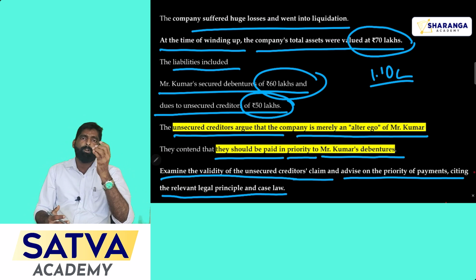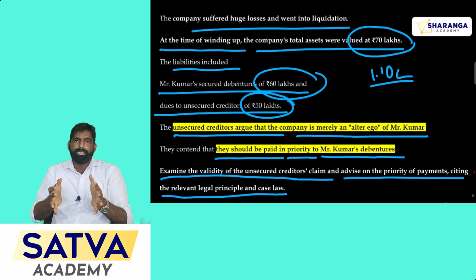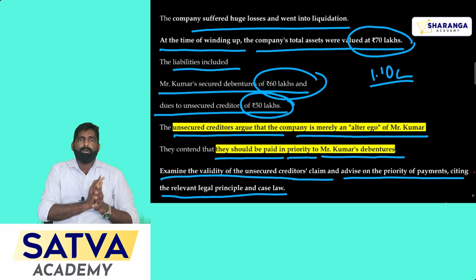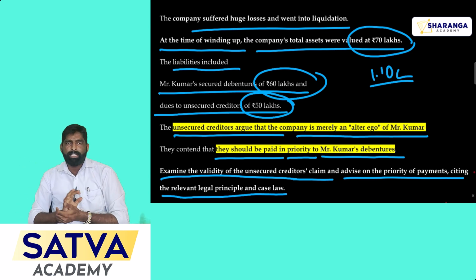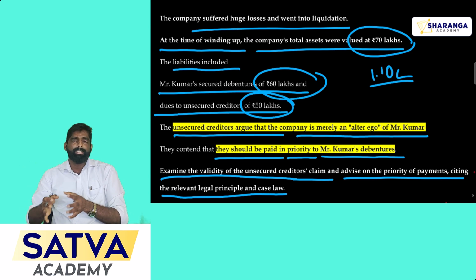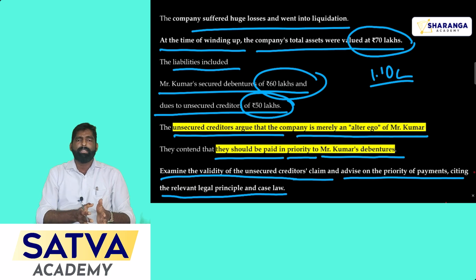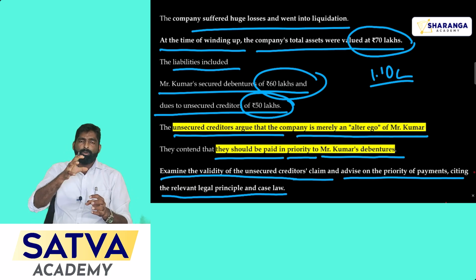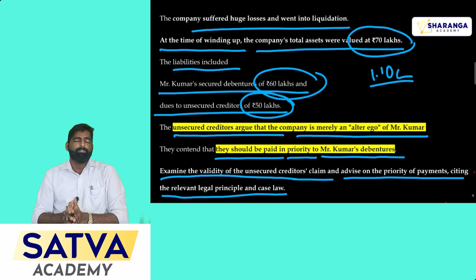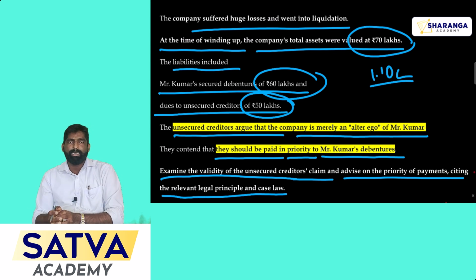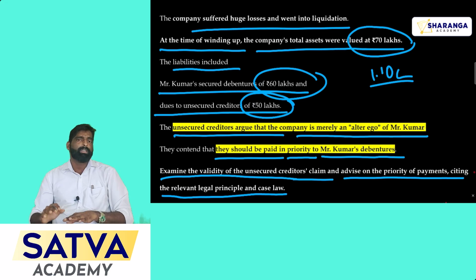See, in normal cases, what we think is, if the major shares are held by the company's owner himself, and if he gives any loans, then we have to give priority to the outsiders. So this usually happens in all other forms of business. When you are carrying on any business under proprietorship, then you have to use your personal property also for paying the liabilities. But the advantage of companies is, if you meet with a loss because of the uncertainties, then you need not bear the liabilities of the company.